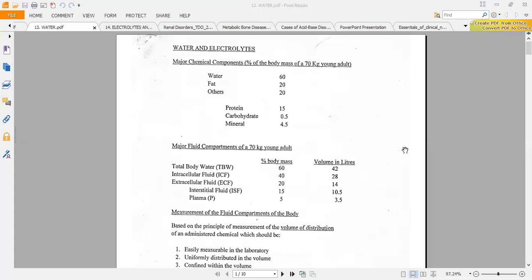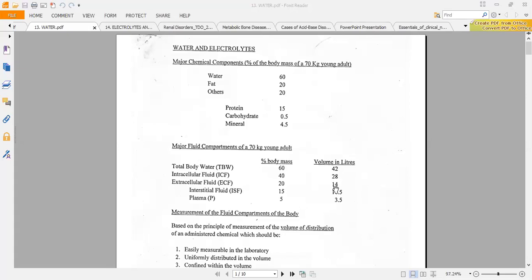Now when I take 42 liters as the total body water, two-thirds of it gives me 28 liters, which is 2 out of 3 times 42. That will be found in the intracellular compartment.